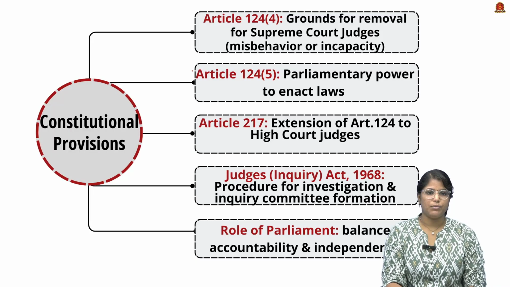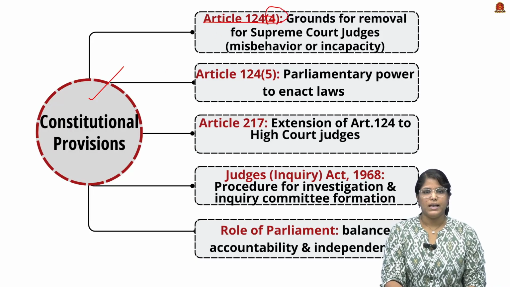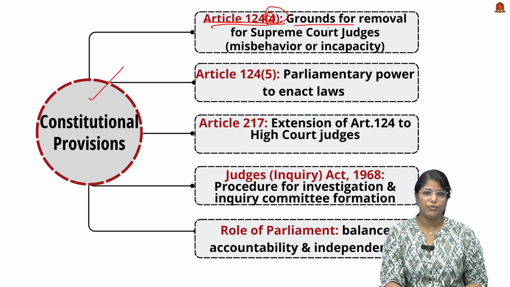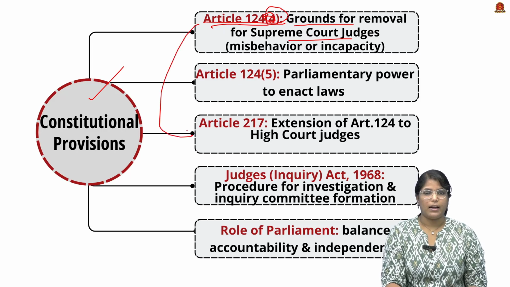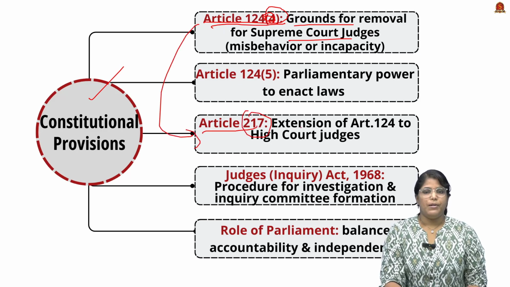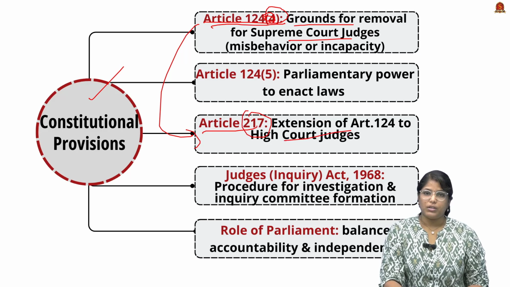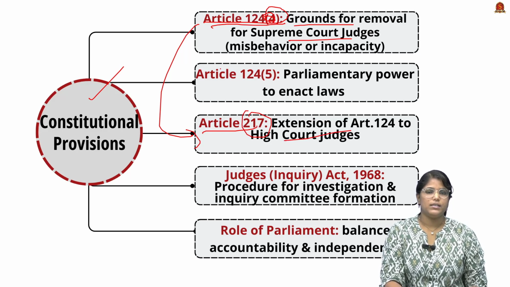So let's start with the constitutional provisions. Under Article 124 Clause 4, the grounds for removal of Supreme Court judges have been provided. Under Article 217, the grounds for removal of High Court judges have been provided. So we can say that Article 217 is actually an extension of Article 124.